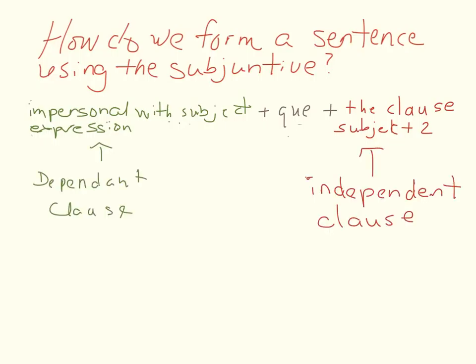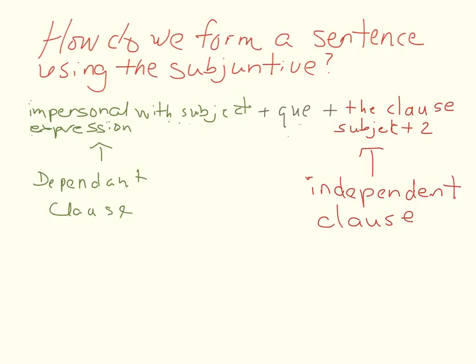So, as you can see, the independent clause is the one with the impersonal expression. Now you have to remember, like in English class, what is a dependent clause?